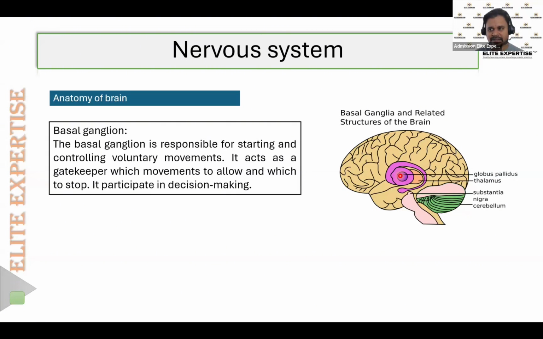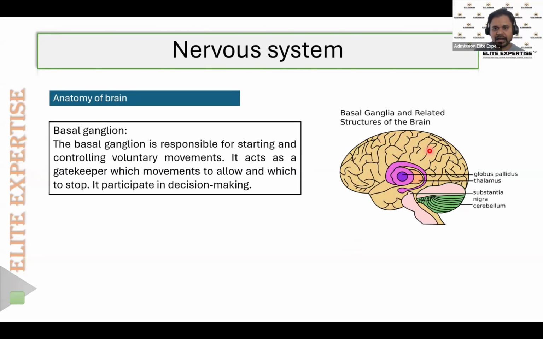Like how it works is, whenever the impulses, the signals, reach the brain, ultimately they will pass and reach the cerebrum. So this part, the big part, is known as the cerebral hemisphere. All the impulses or signals will reach the cerebral hemisphere, and from those impulses, let's